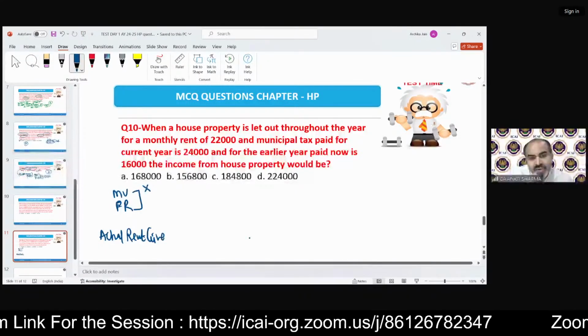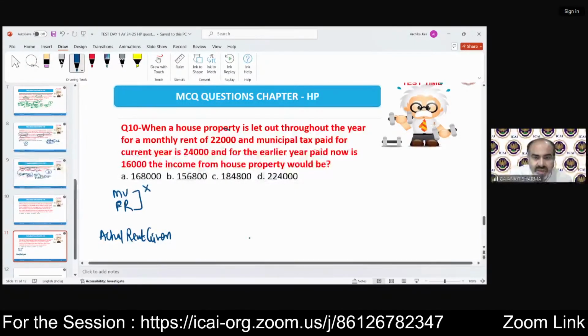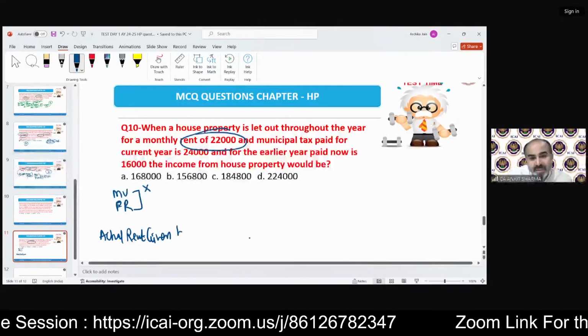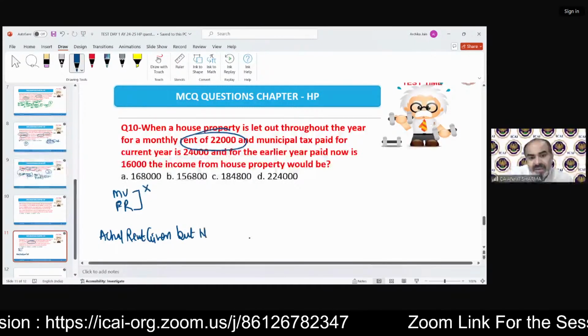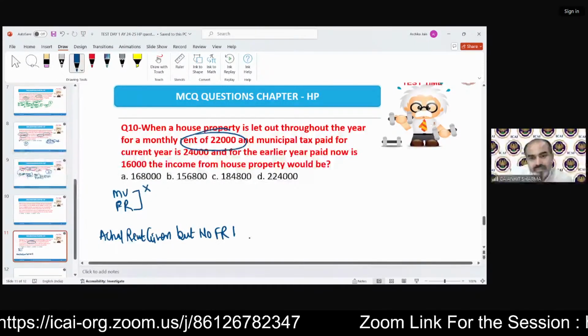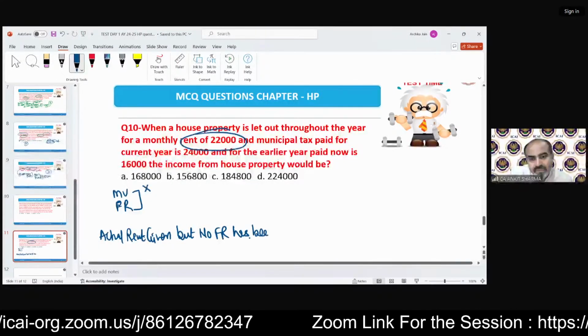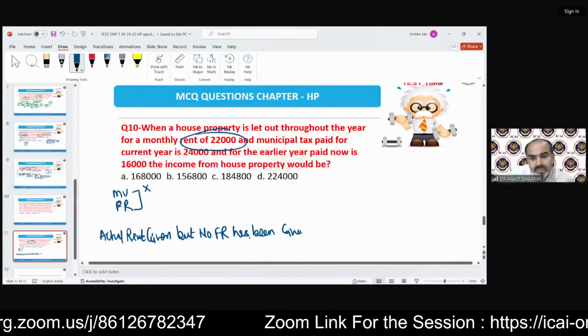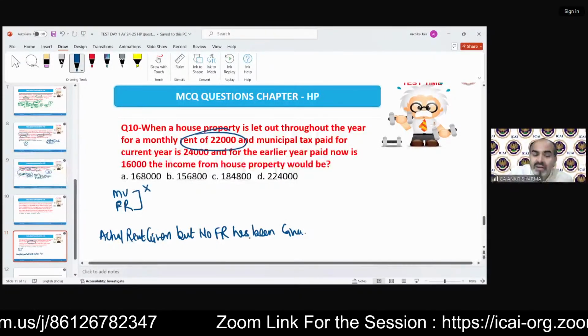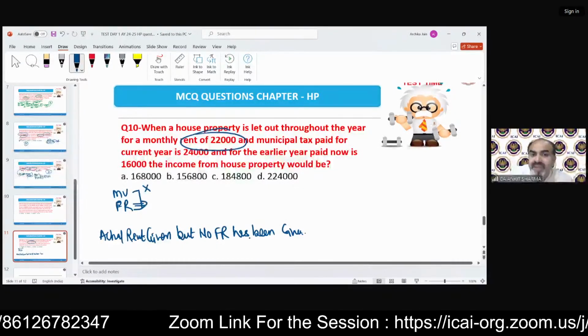If in the question actual rent is given, as in this question, but no fair rent has been given, then we need to calculate the fair rent by ourselves.